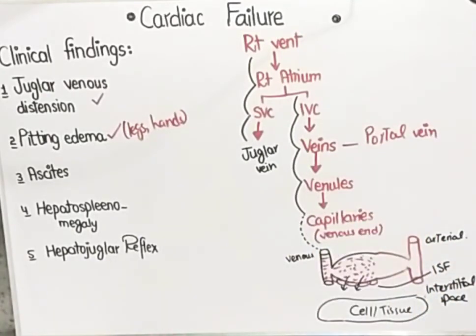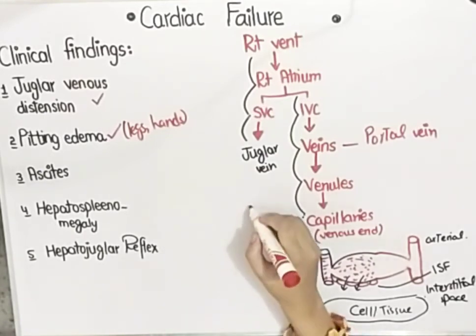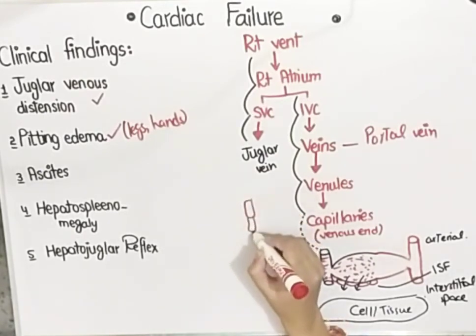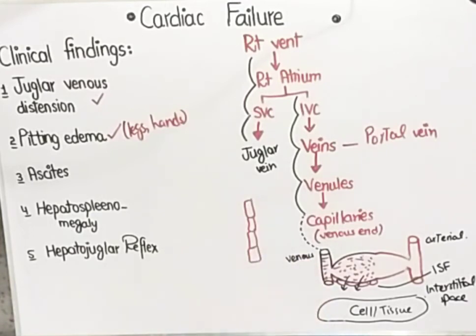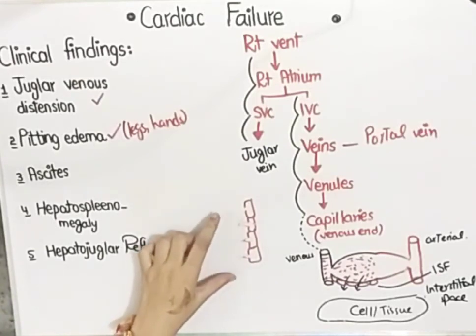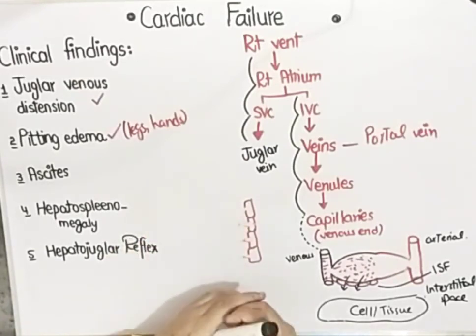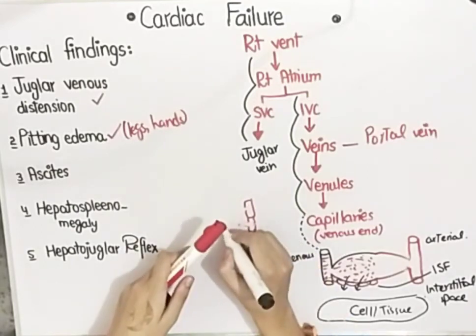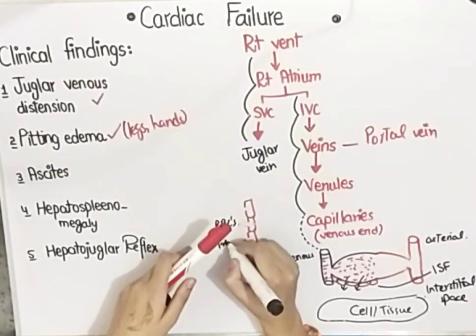Do you know what sinusoids are? This capillary is made up of a single layer of endothelium, and this endothelium has pores in it, which basically allow the release of plasma into the interstitial fluid, and from there the nutrients and oxygen diffuse into the tissue. But these pores do not allow the release of red blood cells and proteins. Red blood cells and proteins cannot cross these pores.